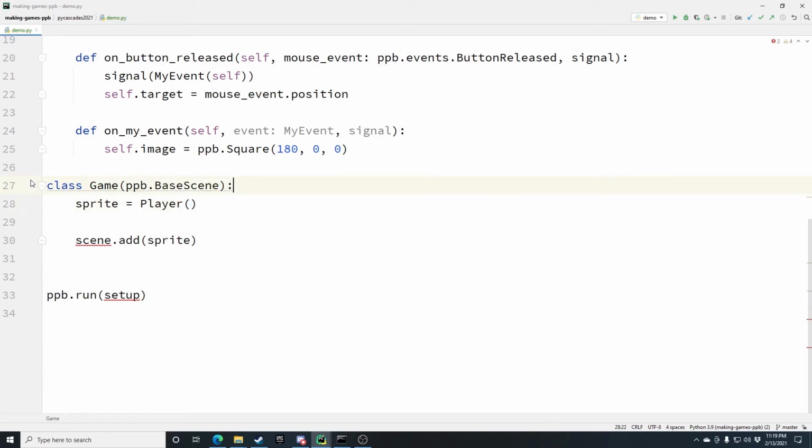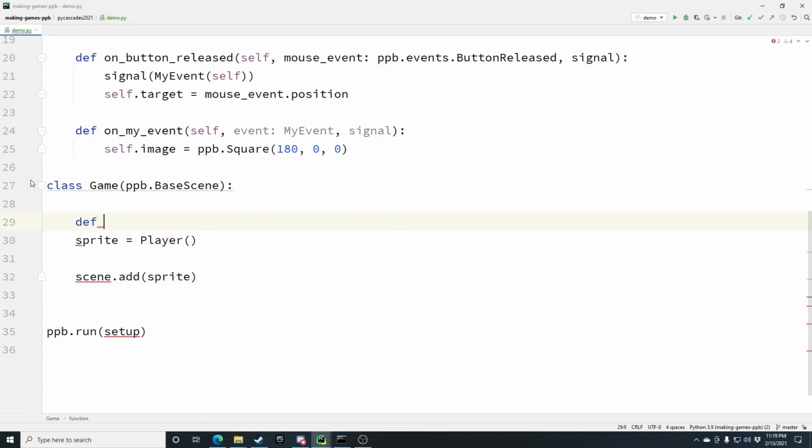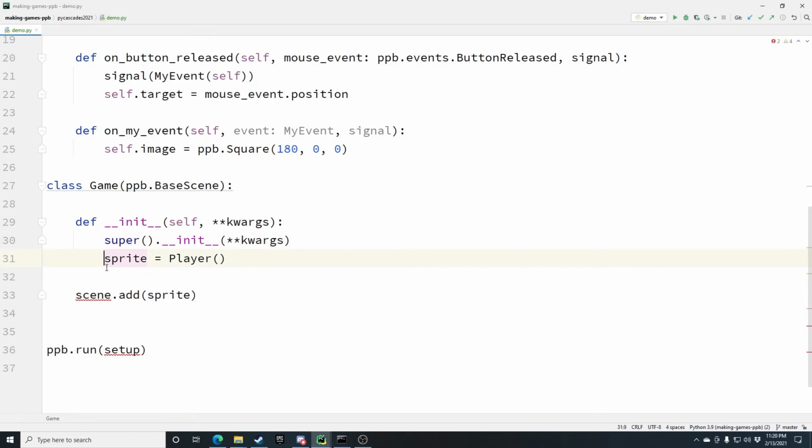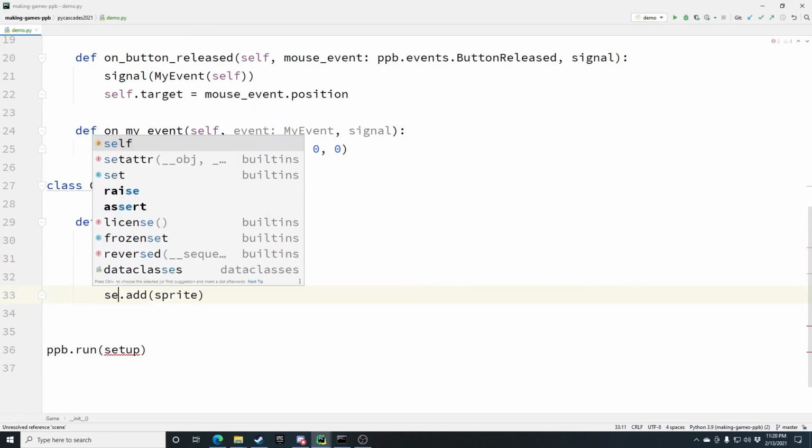Just like everything else, our scene's init can actually def init. We're just going to take kwargs, because just like every other object in PPB, just like I mentioned for sprites, you can use arbitrary keyword arguments to add extra data to scenes. We need to do our super init kwargs. And then we'll move this in, and we just change scene here to self.